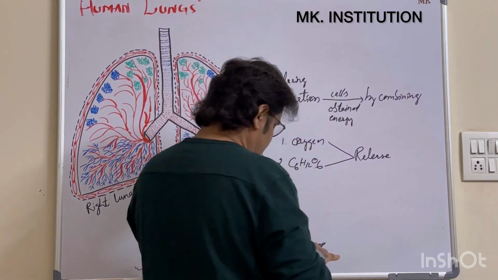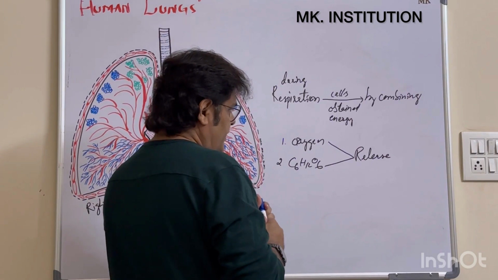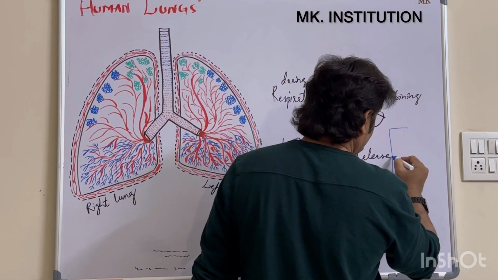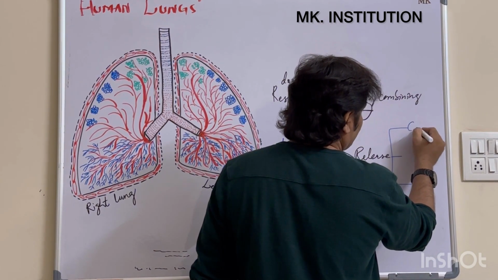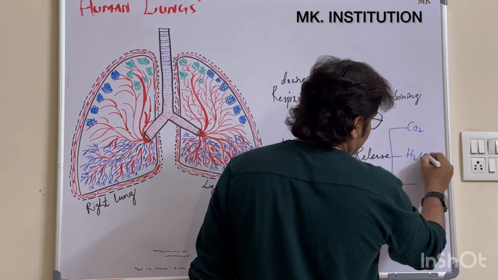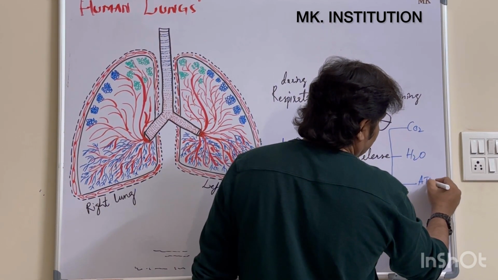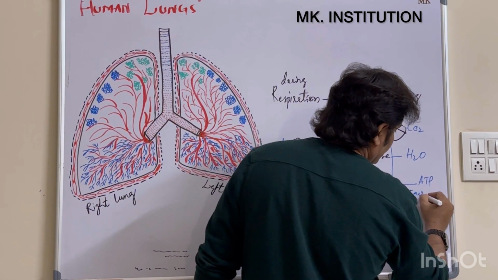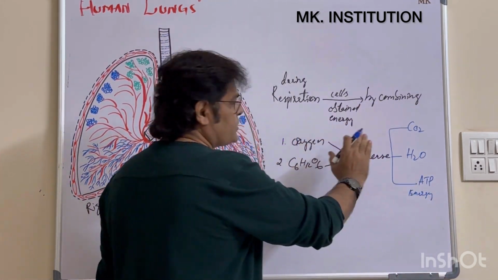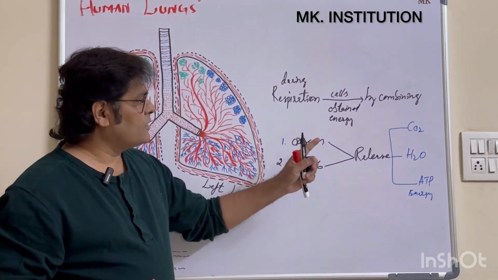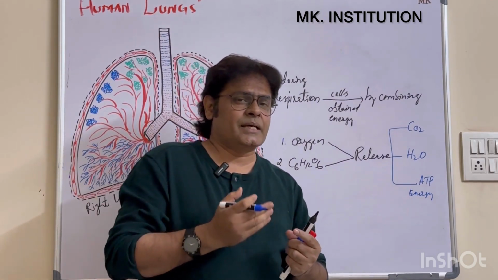They release three important things. The first is carbon dioxide, the second is water, and the third is ATP. ATP is nothing but energy. This total process is called respiration. Clear? What is the total process called here? Respiration. So during respiration, what is happening here?